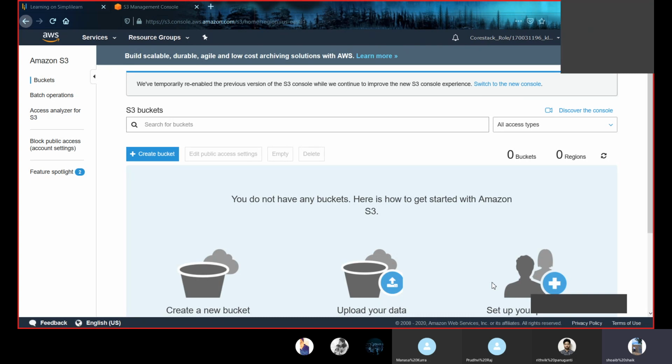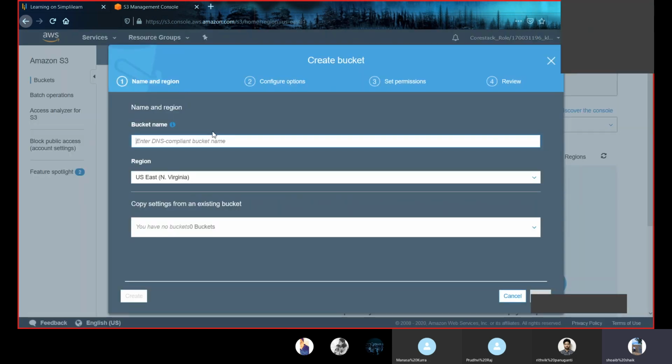We'll be discussing tomorrow what S3 is, how to create a bucket, what should be uploaded in a bucket. Let me show you that. While you create bucket, you'll be asked a bucket name, which should be unique. You'll be asked a region. You'll be asked for setting, configuring operations. All this we'll be looking at tomorrow.